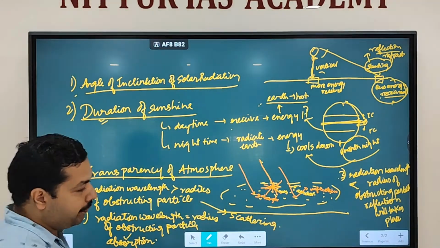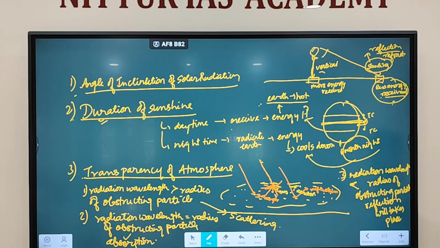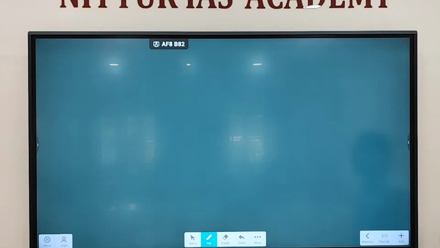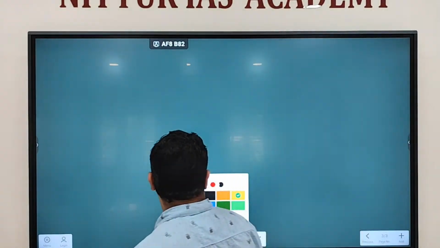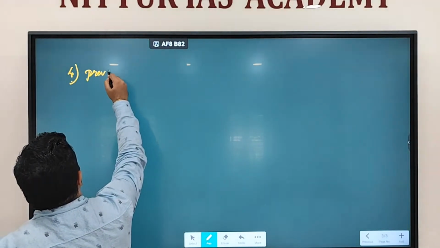The next factor that can affect temperature distribution on Earth's surface is prevailing wind.